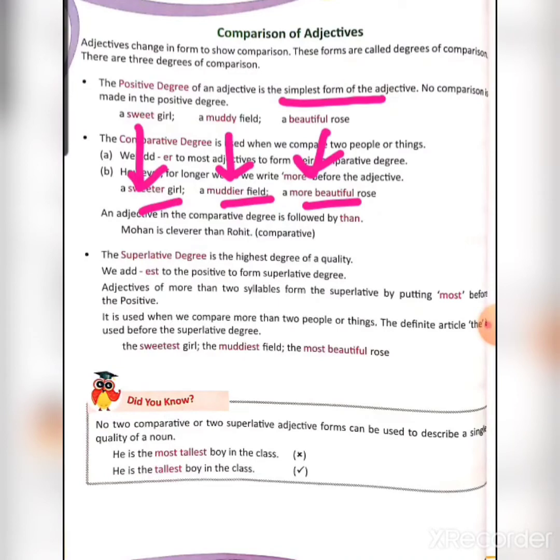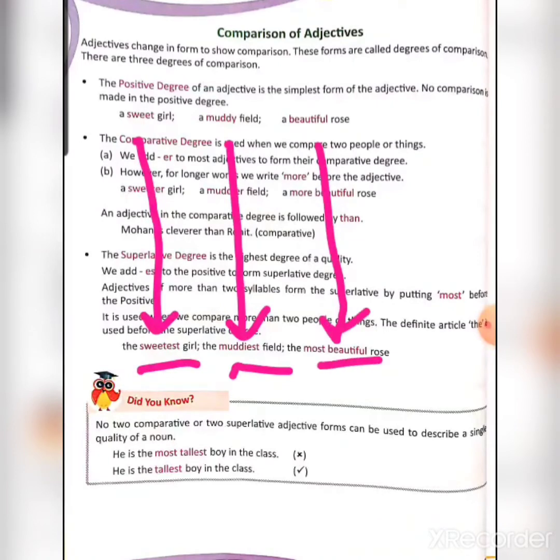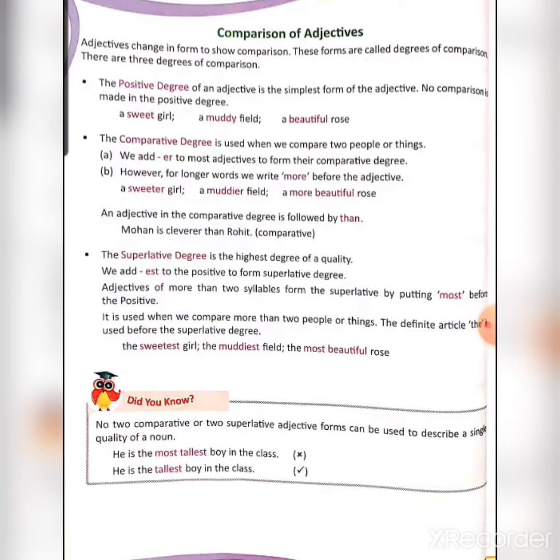Now superlative degree, beta. In superlative degree, we use EST added to the positive form. Adjectives of more than 2 syllables form the superlative by putting most before the positive. There are some words in which we cannot add est at the end, so we add most before the positive form. Like sweet will become sweetest, muddy will become muddiest, beautiful will become most beautiful. So these are the 3 forms or 3 degrees of comparison of adjectives.